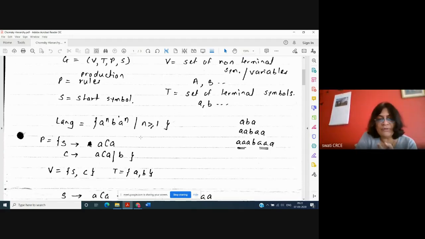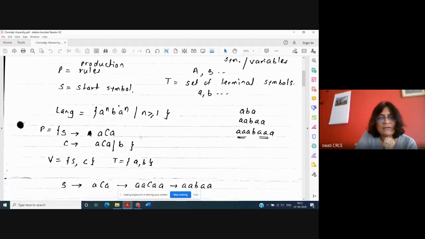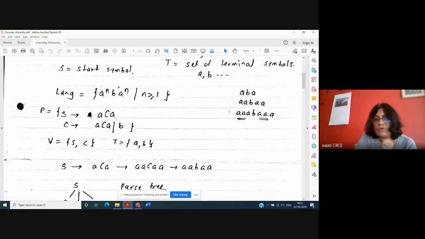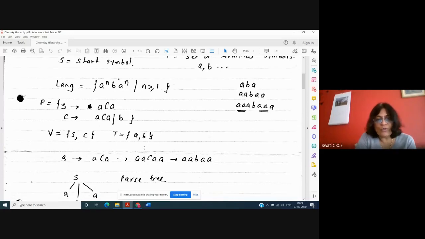Okay, so how do we verify the answer? ये जो प्रोडक्शन लिखा है इसका आंसर कैसे वेरीफाई करना है? So start from S. I just want to create the second string, double A B double A. So how will I start? I will start from capital S, and I will apply the first rule, S is equal to ACA. Then I will apply the rule for capital C, the first rule of capital C. If I apply the first rule, it is double A C double A. And now again I have to resolve this capital C, so I'll say that C is equal to small b. So I started from S, and now I've got the word belonging to this language, double A B double A.